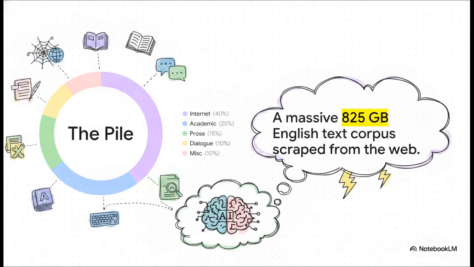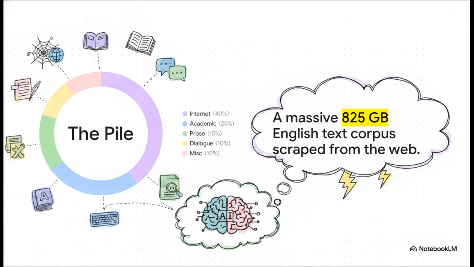Just to put that massive first step, pre-training, into perspective, these models devour data on a scale that's hard to even wrap your head around. Take a training corpus like the Pile, for example. It's an 800 gigabyte dataset. It's this enormous Frankenstein's monster of web text, Wikipedia articles, digitized books, dense academic papers from PubMed and arXiv, dialogue from subtitles, and even raw code from GitHub.